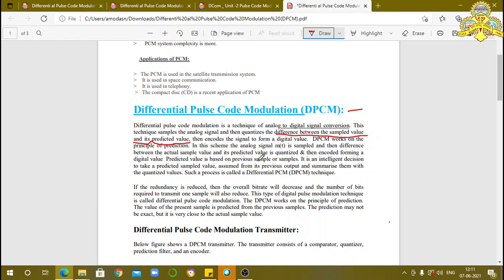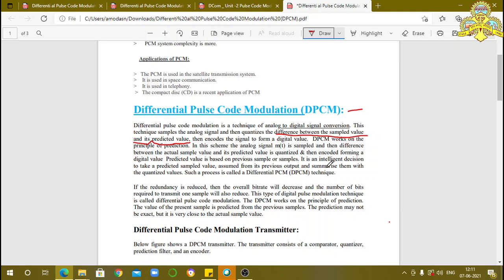In this scheme the analog signal m(t) is sampled, and then the difference between the actual sample value and its predicted value is quantized and then encoded, forming a digital value. The predicted value is based on the previous sample or samples.